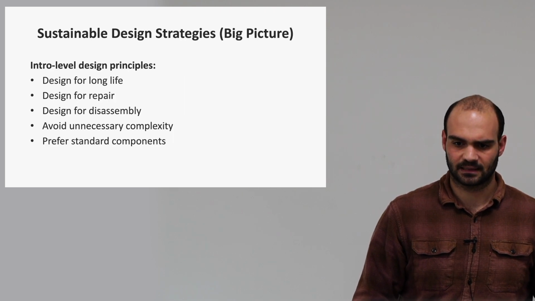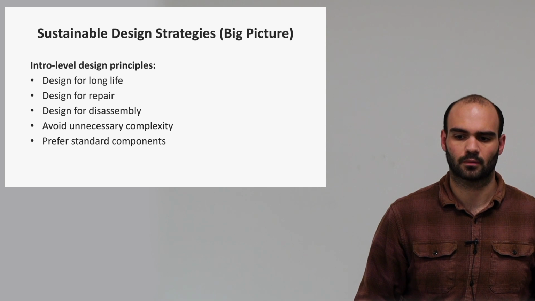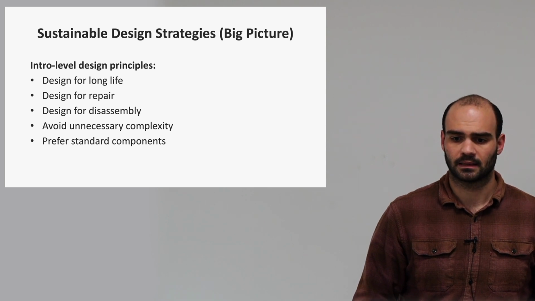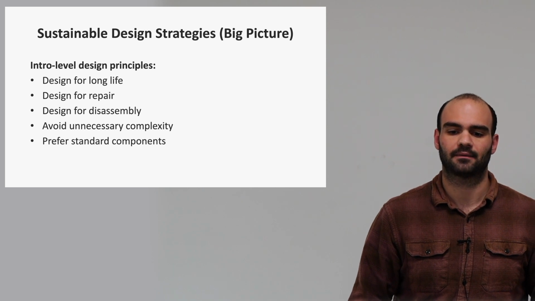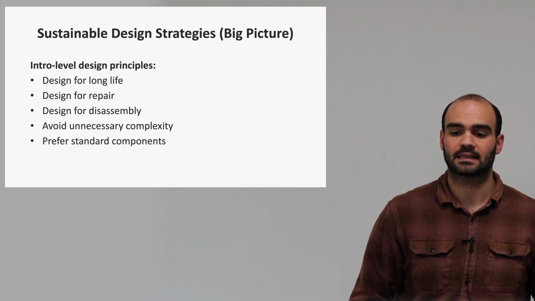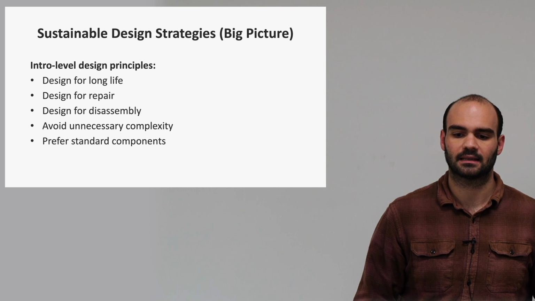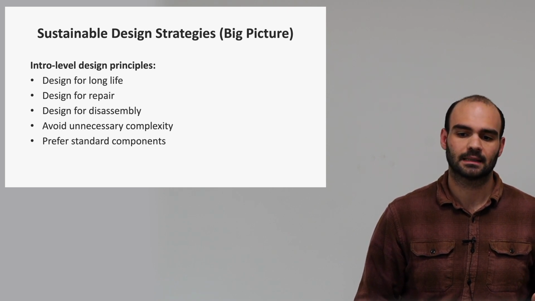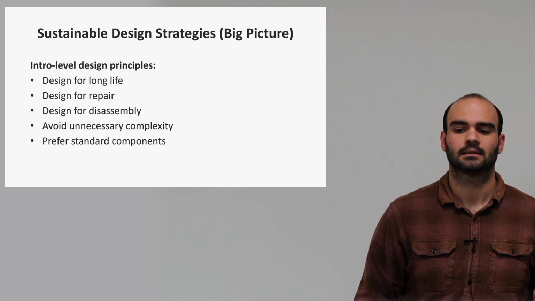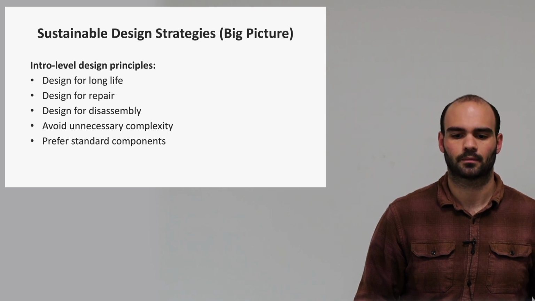There are some simple strategies that improve sustainability without making systems worse. Designing for long life, repairability, and disassembly makes a big difference. Using standard components and avoiding unnecessary complexity also helps. In general, simpler and more modular designs tend to be more sustainable.